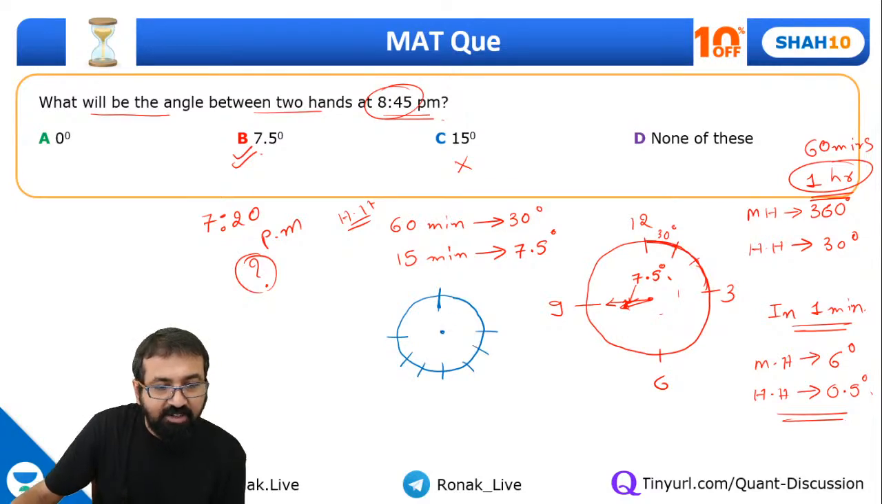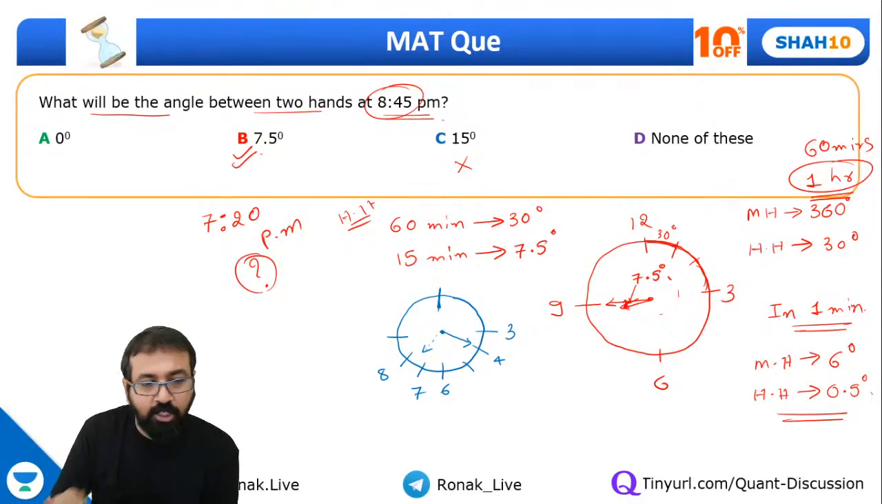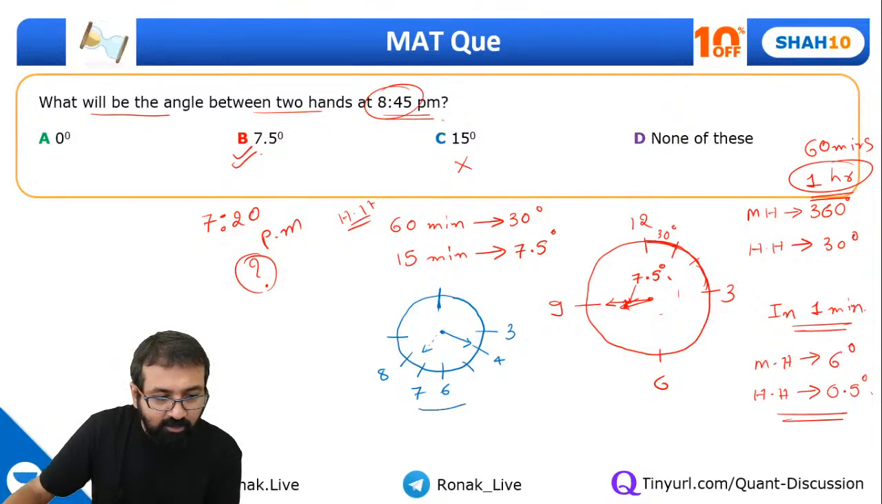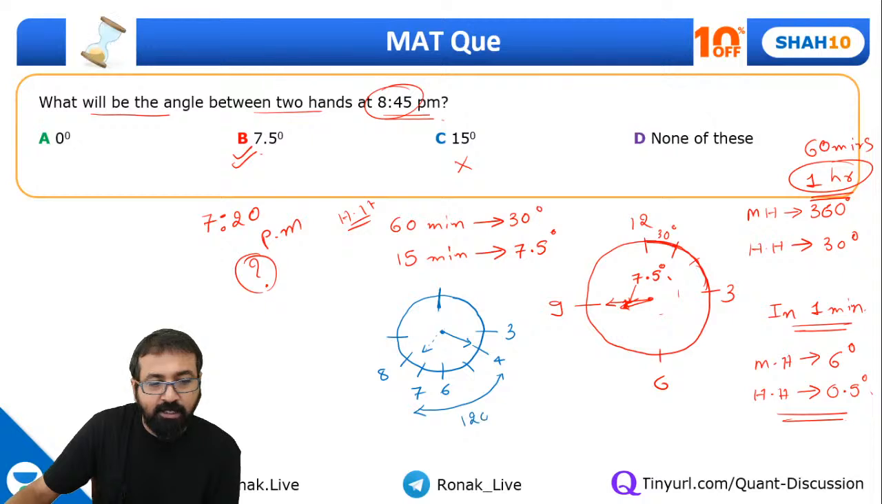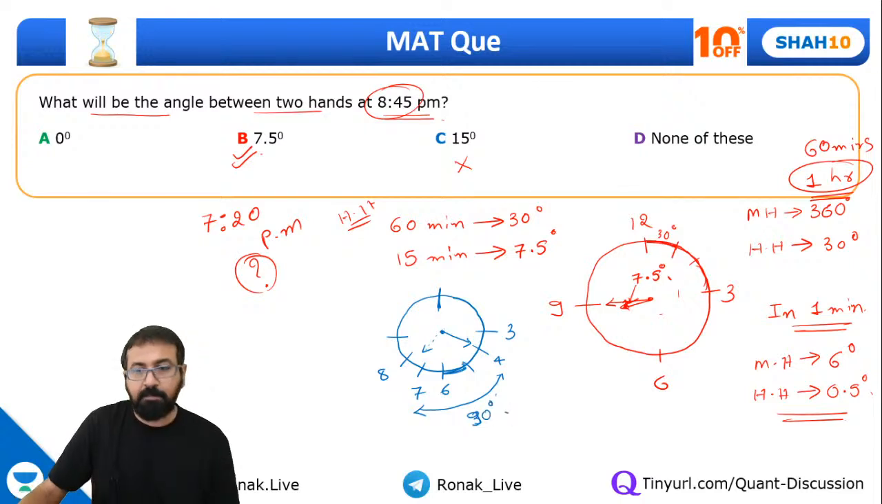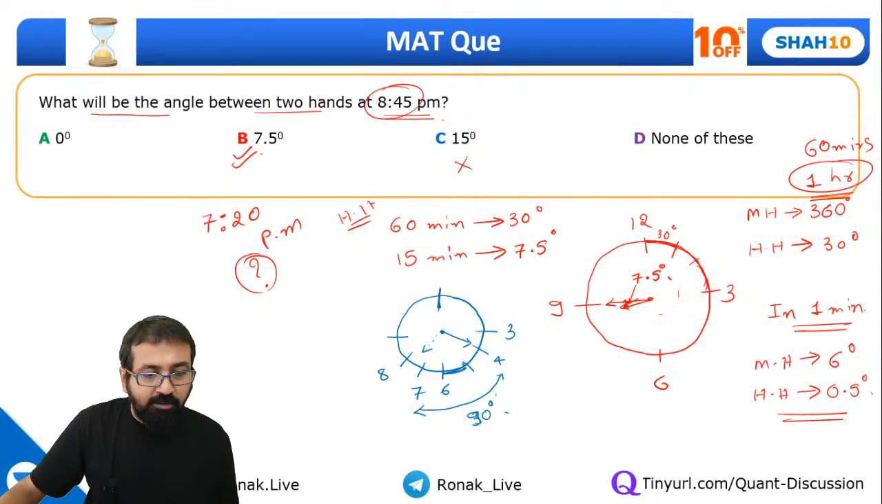Can I say at 7:20 your minute hand will be over here pointing at number 4 and the hour hand will be slightly ahead of this position, 7th position. So first of all, let's calculate what is the angle between this 4 and 7. Each two numbers have an angle of 30 degree. So these three numbers will be 90 degree, guys. Yes or no? This angle between 4 and 7 is 90 degree.